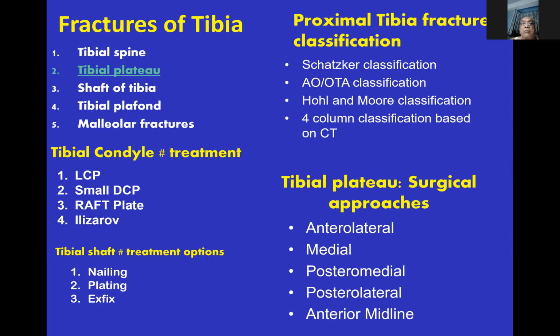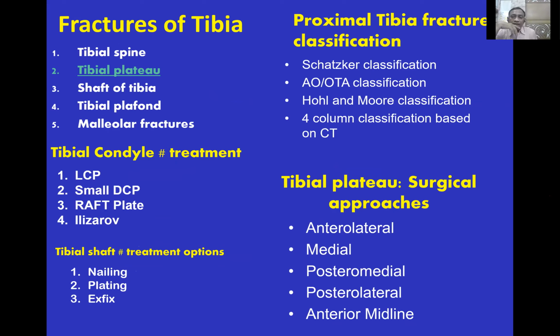In fractures of the tibia, you can have a fracture of the tibial spine. We can fix it with the arthroscope or maybe open surgery. Then there are tibial plateau fractures, shaft of tibia fracture, tibial plafond fracture, and malleolar fracture. And what are the implants used in tibial condyle? LCP, small DCP, a buttress plate, Ilizarov technique. In shaft fractures, you can do interlocking nailing, plating, or external fixation.